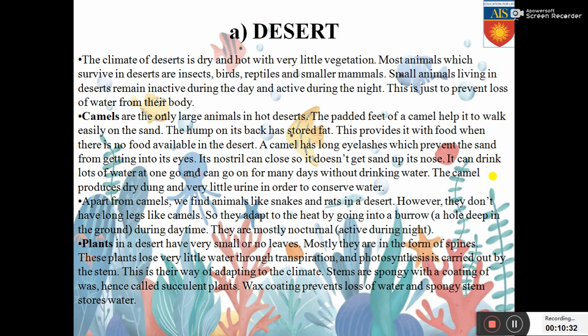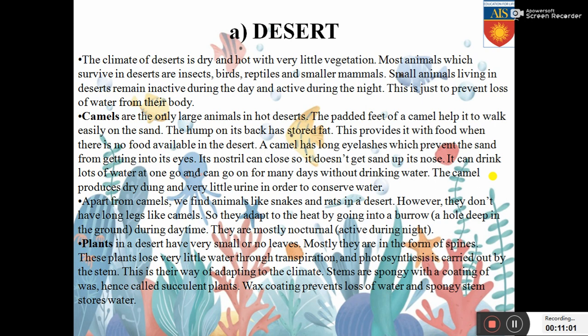The climate of desert, as we know, is dry and hot with very little vegetation. Due to the dry and hot climate, most plants don't survive there. So most animals which survive in deserts are insects, birds, reptiles, and smaller mammals. Small animals living in deserts remain inactive during the day and active during the night. Why do they remain more active during the night? To prevent the loss of water from the body.